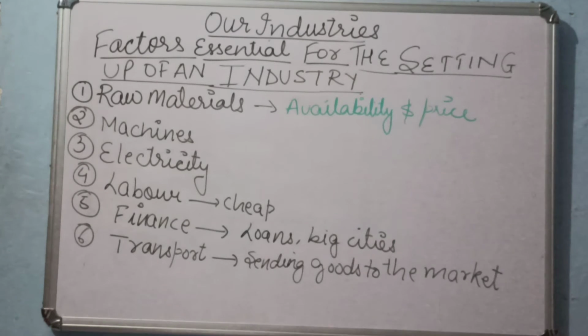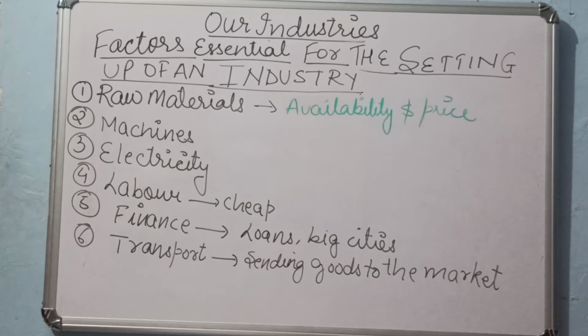Then comes number 4, labor. Labor are the persons who help us to make those products. What is required? The labor should be very cheap. Suppose for making any product, we require less cost labor, which can be provided easily. So that when the labor is provided, the things can be made easily at low cost.